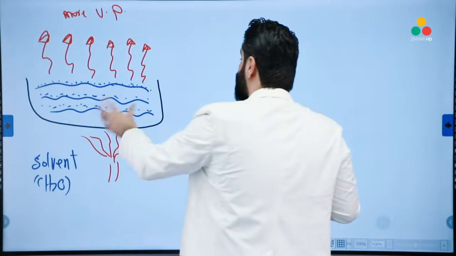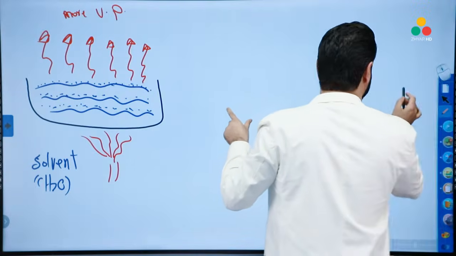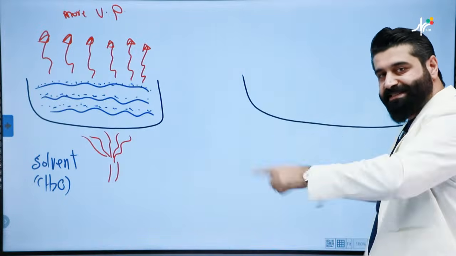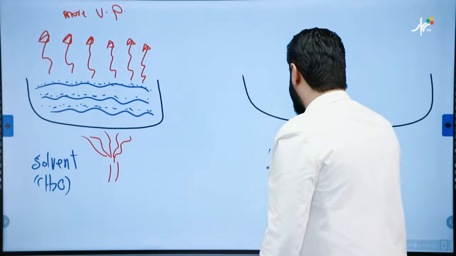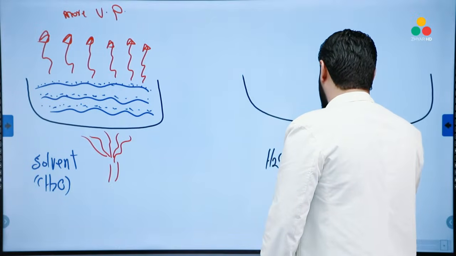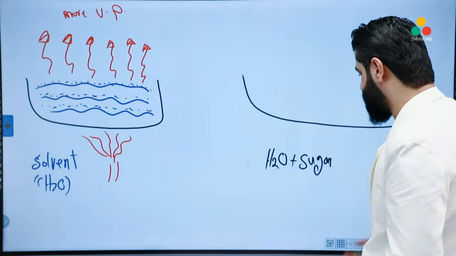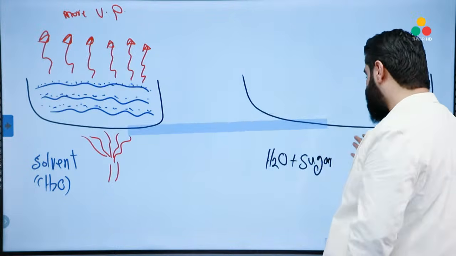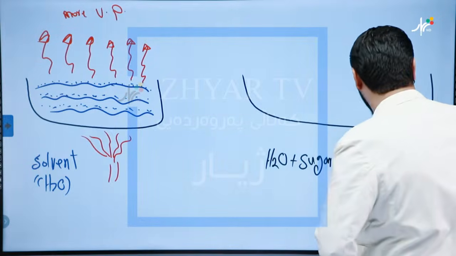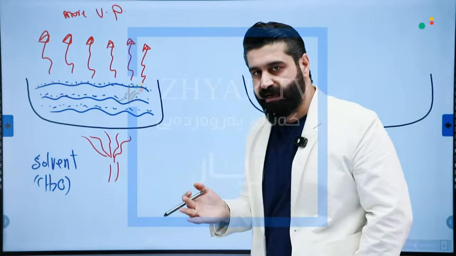Okay, so now let's repeat the same experiment. This time, I will use the same solvent, which is water, but this time it must contain some solid. So I will say H2O plus sugar, any type of sugar, no problem, because they behave the same. Once they dissolve, they will become dissolved particles only. As I say, they will neither dissociate nor ionize in water.